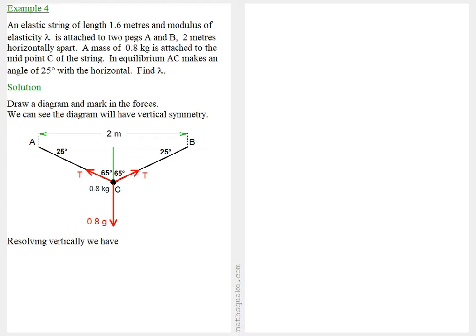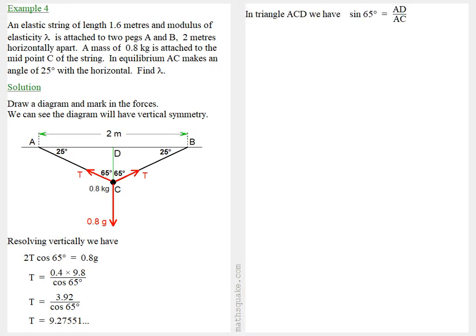So we've got two forces of T at angle 65 degrees, and so we have 2T cos 65 is equal to 0.8 g. Dividing both sides by 2 cos 65 degrees, we get T is equal to 0.4 times 9.8 over cos 65, or 3.92 over cos 65. And that works out T is 9.27551.